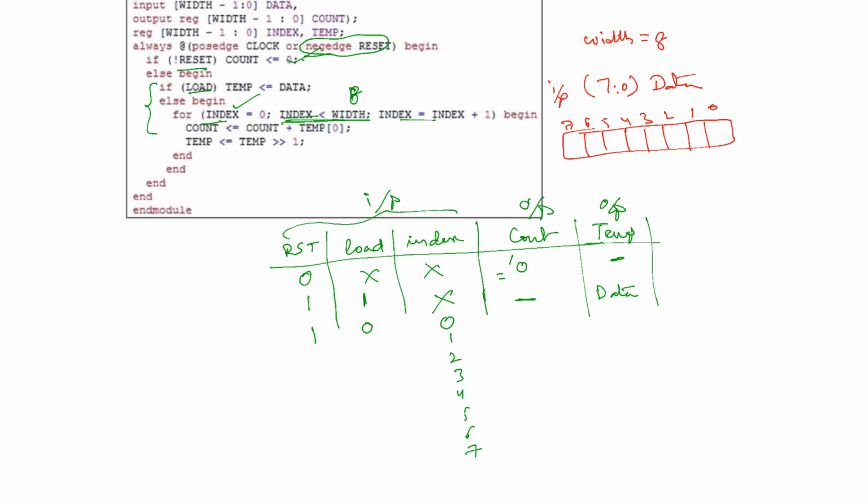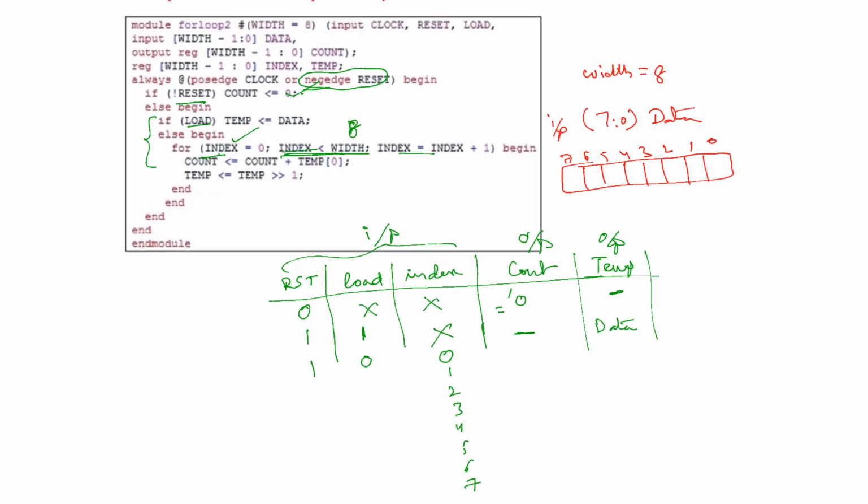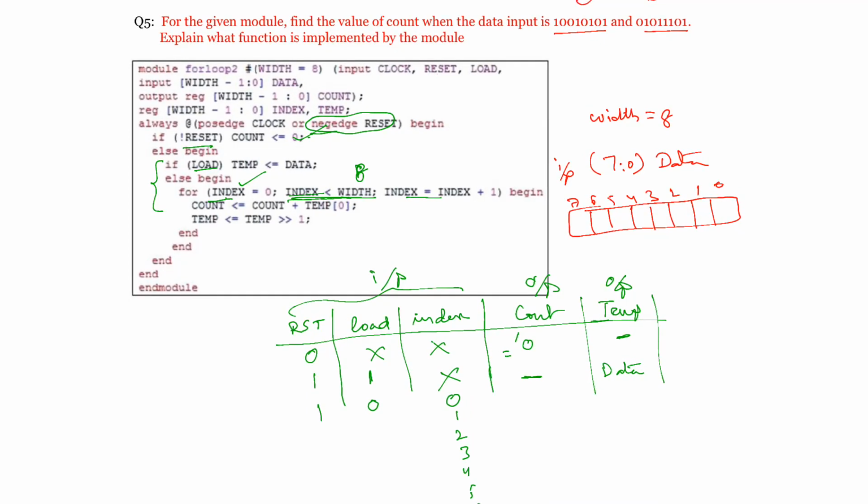So whenever load is not active and reset is not active, then for each index value, count is equal to count plus temp of 0. Initially you made count equal to 0. It is better to initialize count equal to 0. It has not been given, but let us assume count is 0. So 0 plus temp of 0. Temp of 0 is nothing but data of 0. So this value is going into the count.